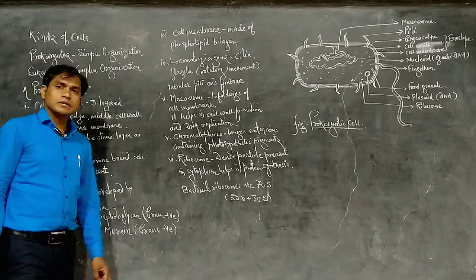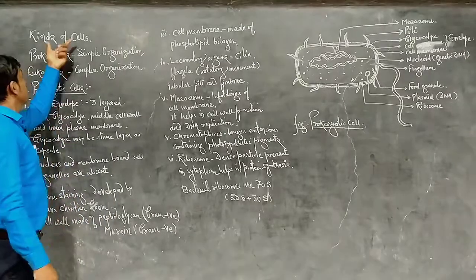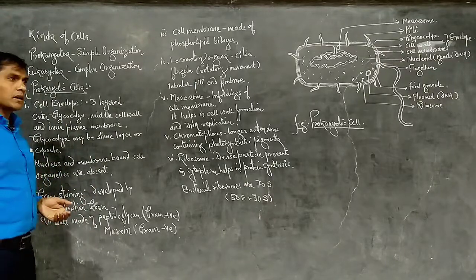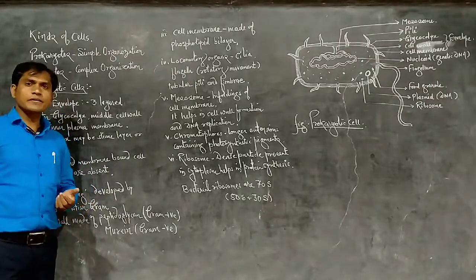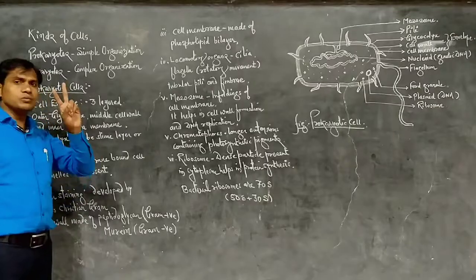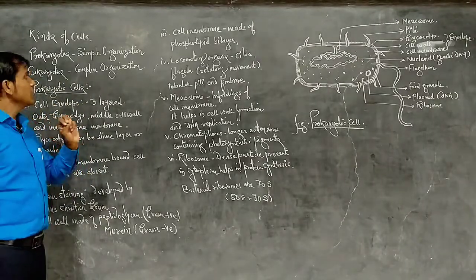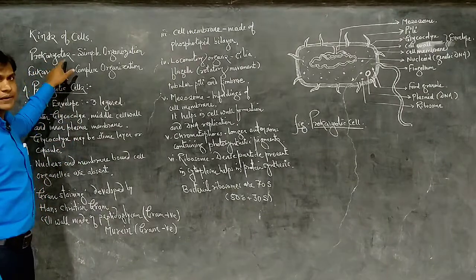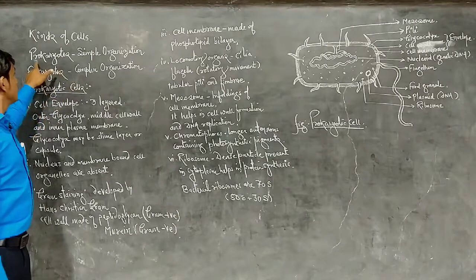The next topic is kinds of cells, types of cells. There are different types of cells present in different organisms, but broadly, we have to categorize cells into two groups, two types: prokaryotes and eukaryotes. Prokaryotic cell and eukaryotic cell.